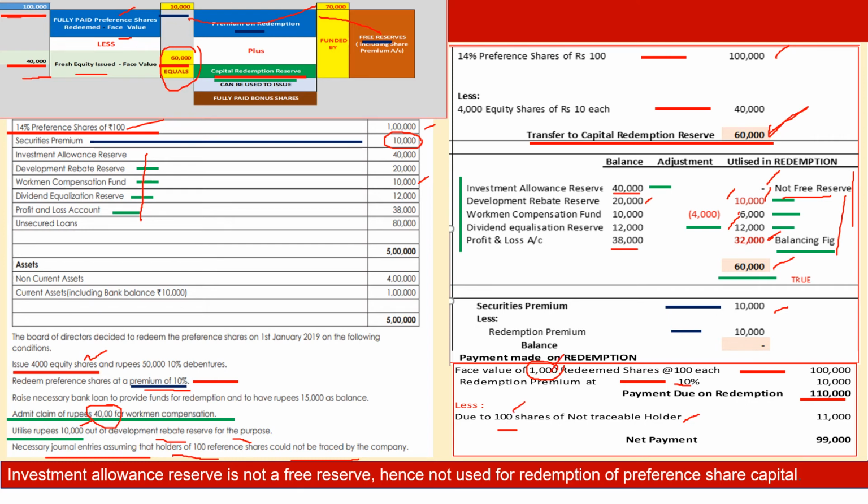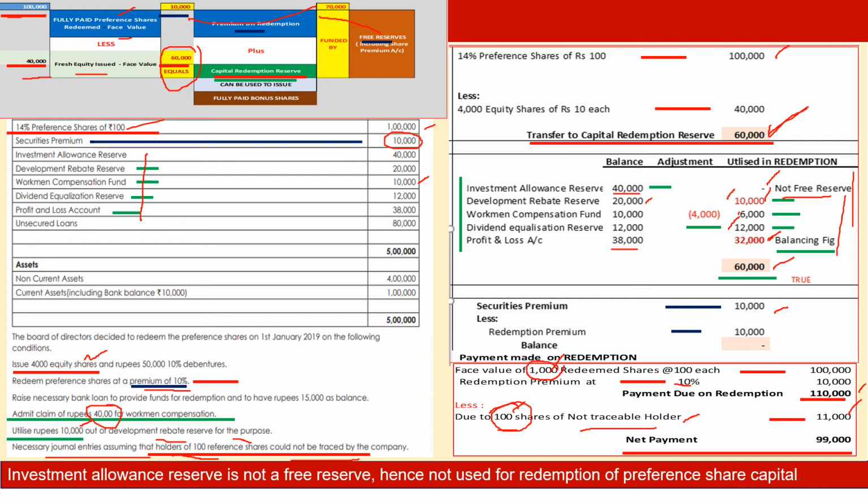For 1,000 shares, we require 1,10,000. For 100 not to be paid is 10% of it. 11,000 will be kept as a liability for non-traceable holder, and net payment that we are going to make will be 1,10,000 minus 11,000 equals 99,000.